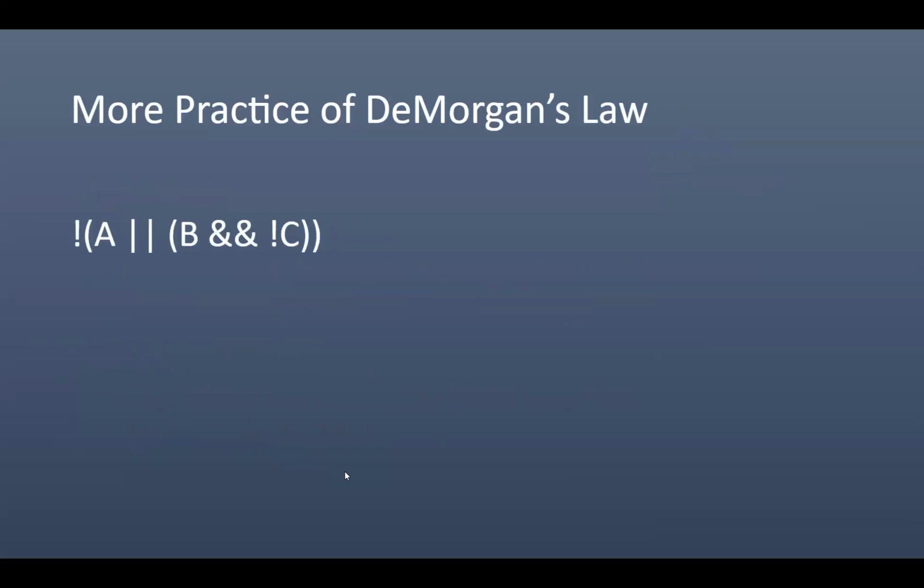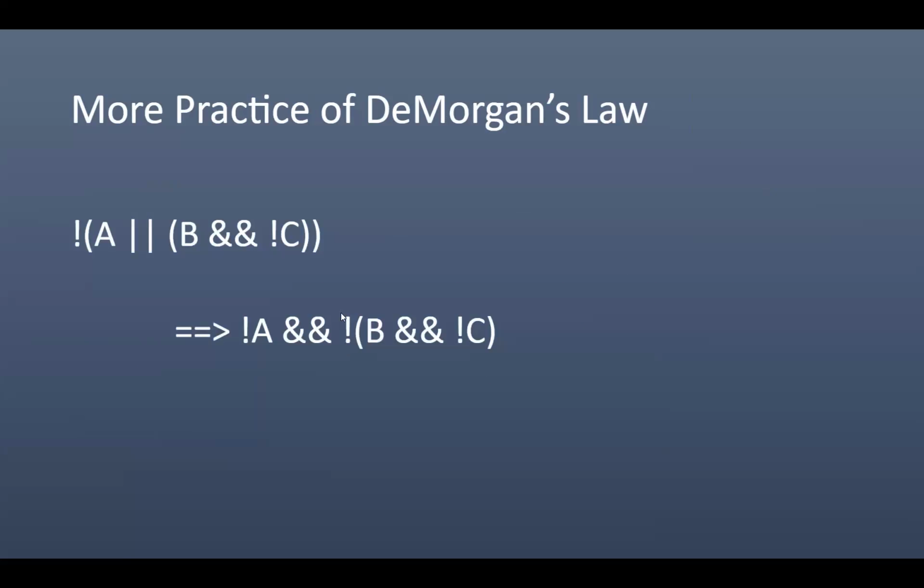Let's do some more. Let's take this expression here. How would I use De Morgan's law to simplify this logical expression? Well, I'm going to make sure that I have parentheses here, which I do, because that'll help me treat each term individually and do one at a time. So I'm going to distribute the bang to the A. I'm going to swap the or to an and, and I'm going to put this bang out in front of this parenthetical statement, or this expression here.